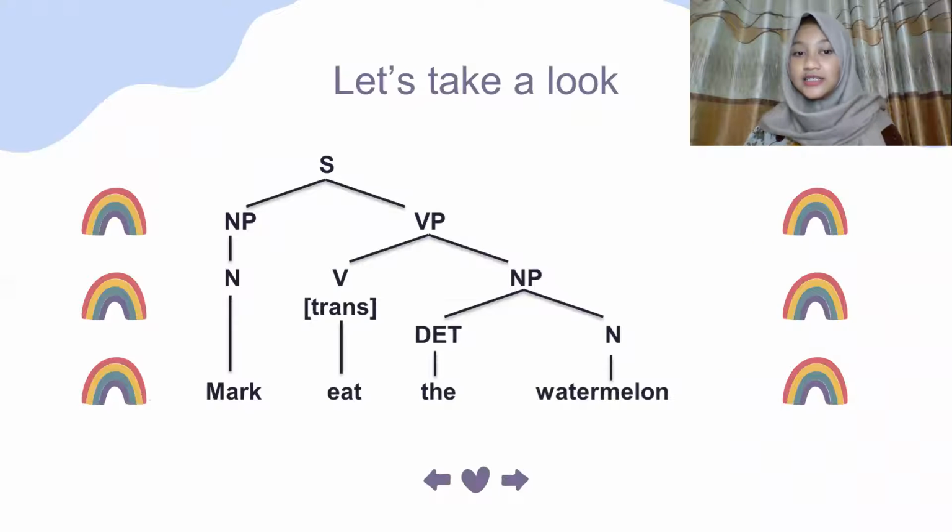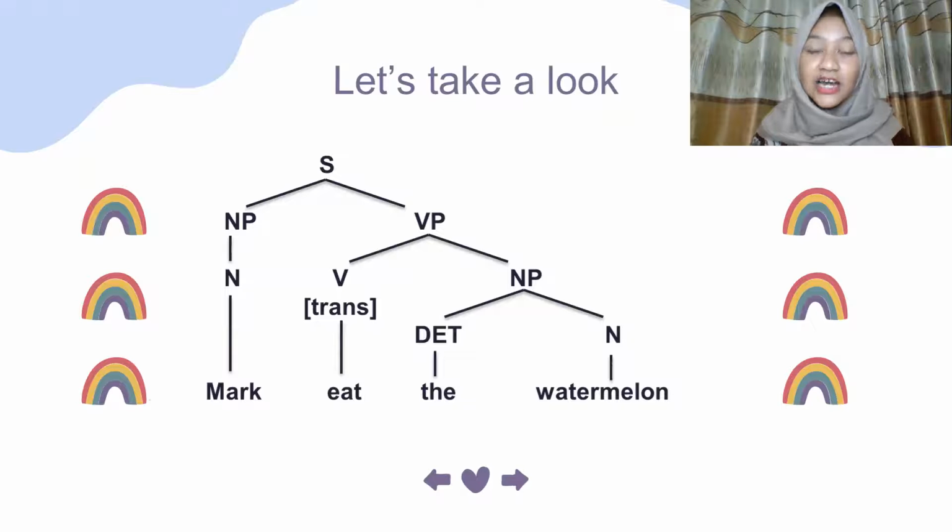So let's take a look at this diagram. S is for sentence. In this sentence, Mark eat the watermelon, there are 2 phrases. The first is the noun phrase, and the second is the verb phrase.